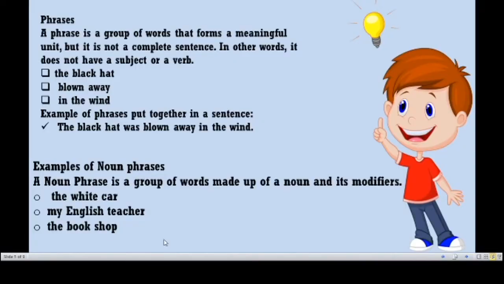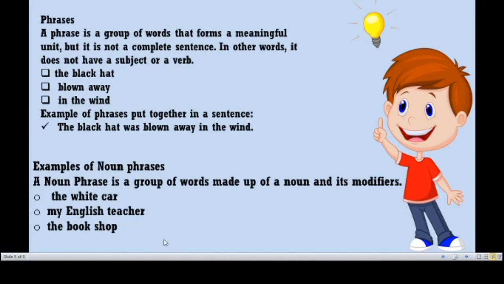Phrases. A phrase is a group of words. Before we learnt about classes, now phrases. A phrase is nothing but a group of words that forms a meaningful unit, but it is not a complete sentence. We can find words which convey some meaning but not the full meaning. In other words, it does not have a subject or a verb. For example, the black cat, blown away, in the wind, during the weekends. These are all examples of phrases. We can get some meaning in all the phrases, but we cannot get the complete meaning, so it is called a phrase.